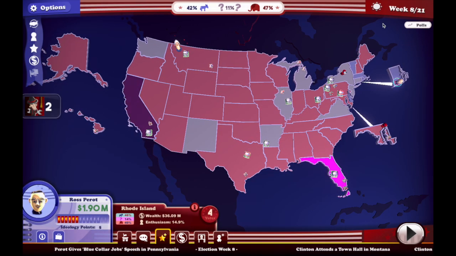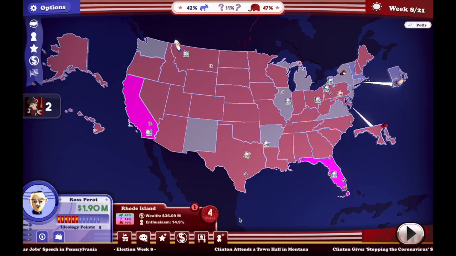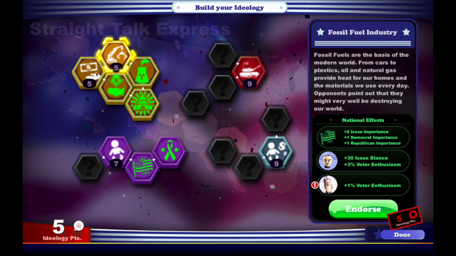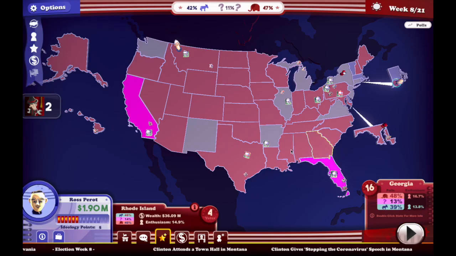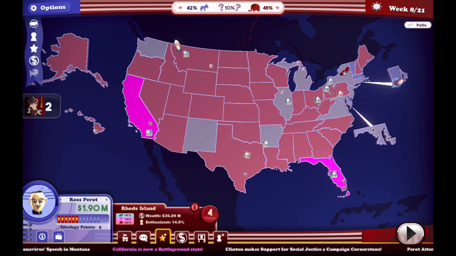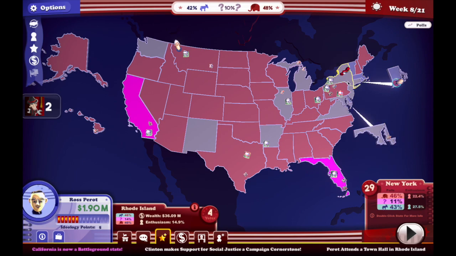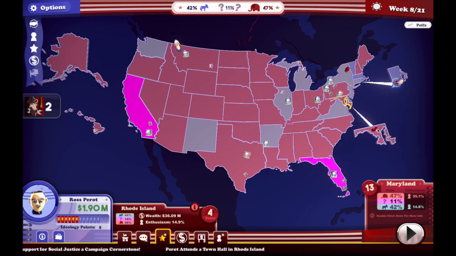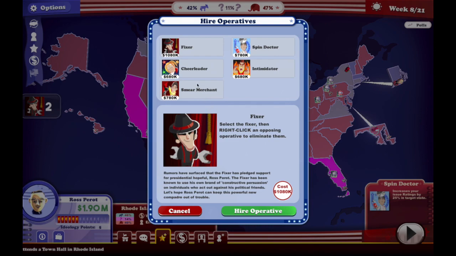Bill Clinton endorsed an ideology. He's gonna get a boost, I think. Yeah, he has 126 electoral votes. Bill Clinton is officially up to Michael Dukakis levels. We're not gonna do an ideology right now. I think we should just swap these out. Let's put the smear merchant in New York, the spin doctor in Maryland. Okay, we need both, it looks like. Or let's just purchase a new operative, actually. They're getting cheap.